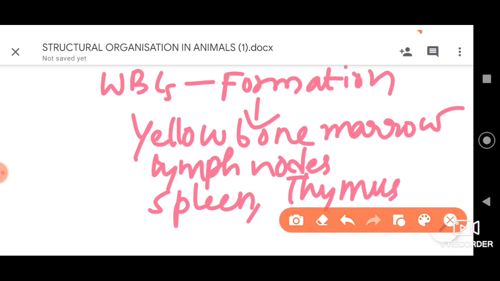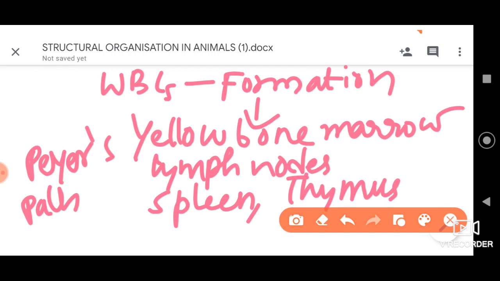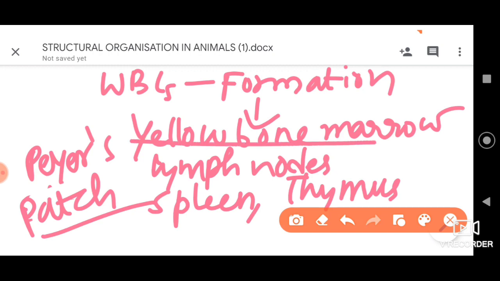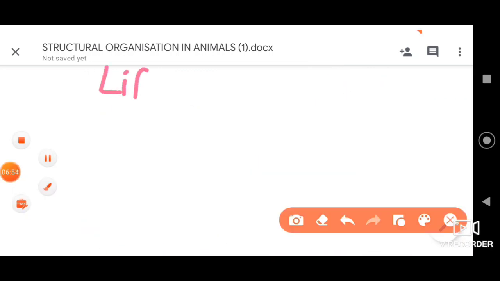Thymus is an organ important for immunity, which is present near the heart, as well as Peyer's patch near the small intestine. Peyer's patch also helps in the production of WBC cells. Yellow bone marrow, lymph nodes, spleen, thymus and Peyer's patch are the important sites for the formation of the WBCs.